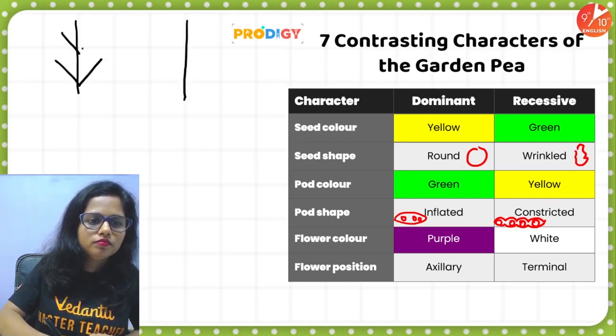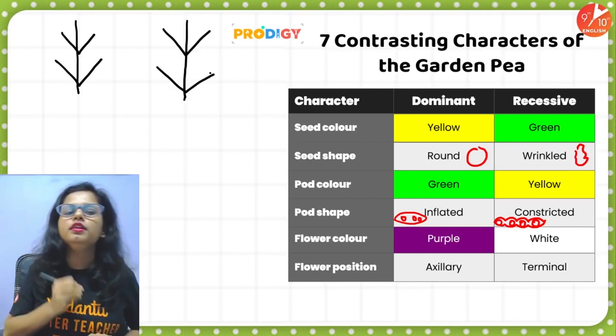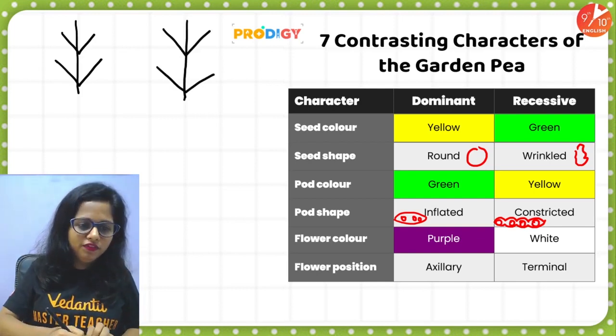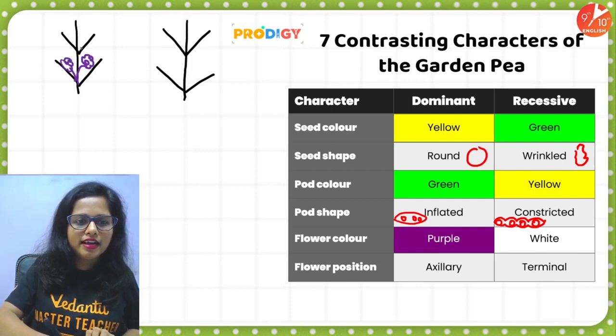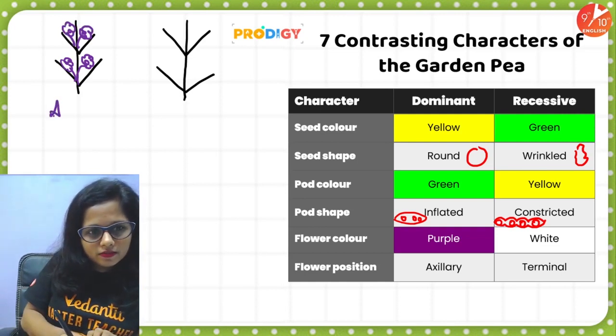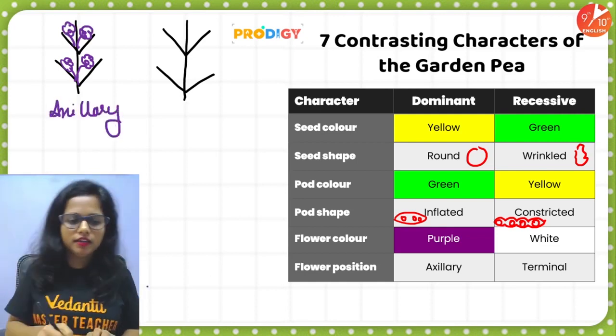If the flower arises from the axil of the plant, around the central axis of the plant, such flower position is called axillary.